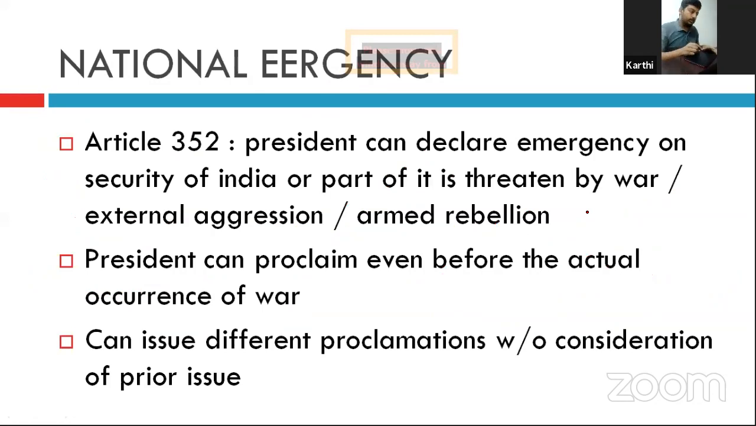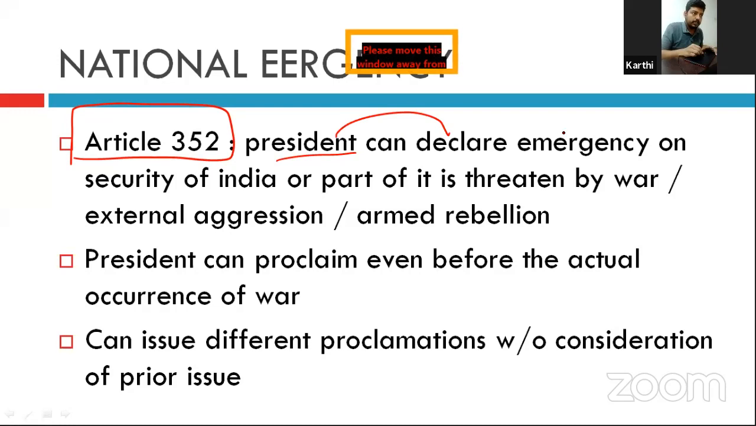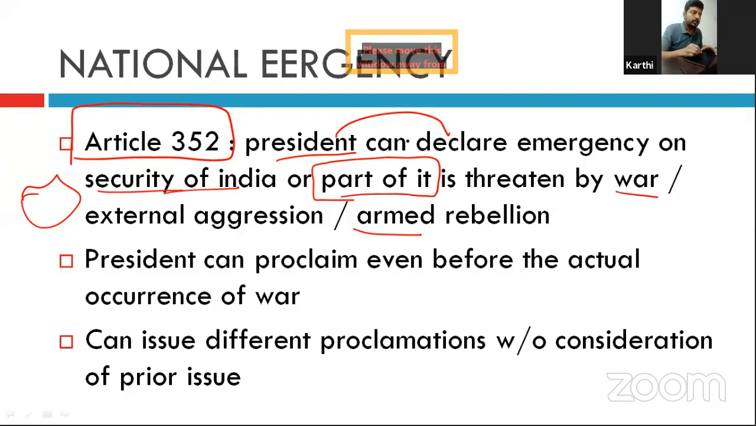Now there are certain articles related to the national emergency. Article 352 talks about the national emergency. That is, the President of India can declare emergency when the security of India is affected, the whole of India or a part of it. If part of India's security is threatened by war or external aggression or armed rebellion, whether external or internal, he can declare the national emergency.